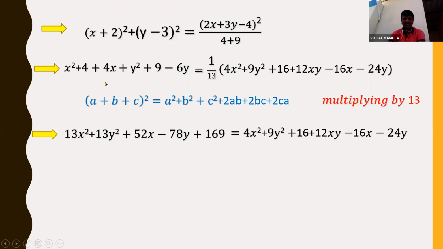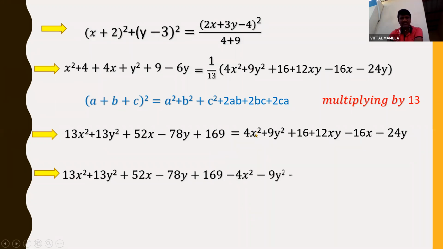Now send every term to the left hand side. Then 13x square, 13y square, 52x minus 78y plus 169, and this will become minus 4x square minus 9y square minus 16 minus 12xy plus 16x plus 24y is equal to 0. Next one. So 13x square minus 4x square will be 9x square.